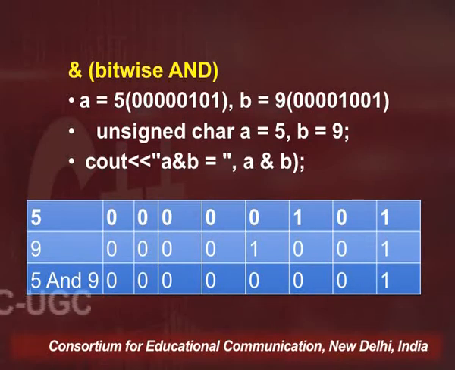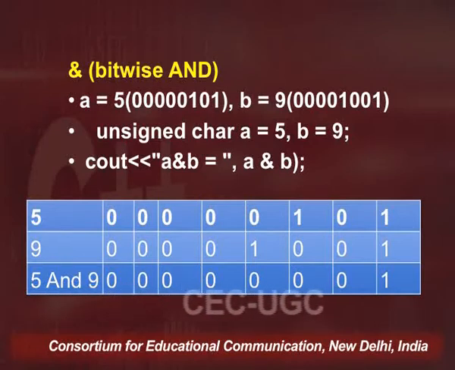Now I am taking unsigned char A is equal to 5 and B is equal to 9, and what I am trying to print is the result of A & B, which is the bitwise AND. I have used only a single ampersand here, that means I am talking about bitwise AND.